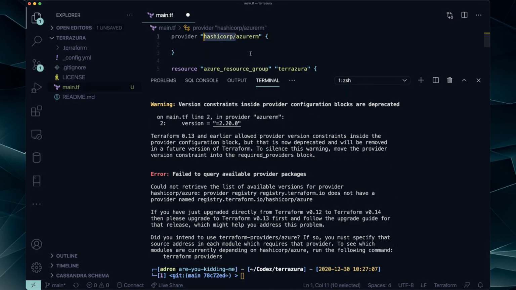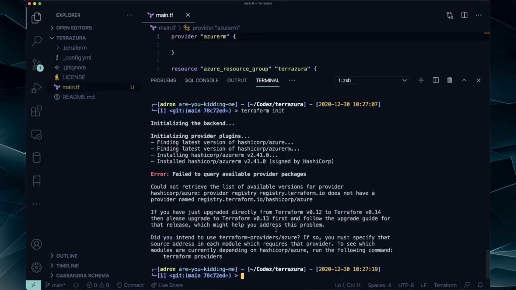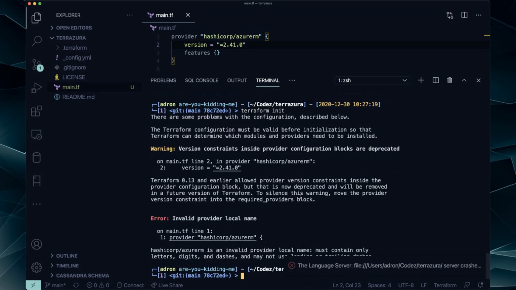Can I do this? Do I need to do, maybe I need to set the version. What? It doesn't like that.